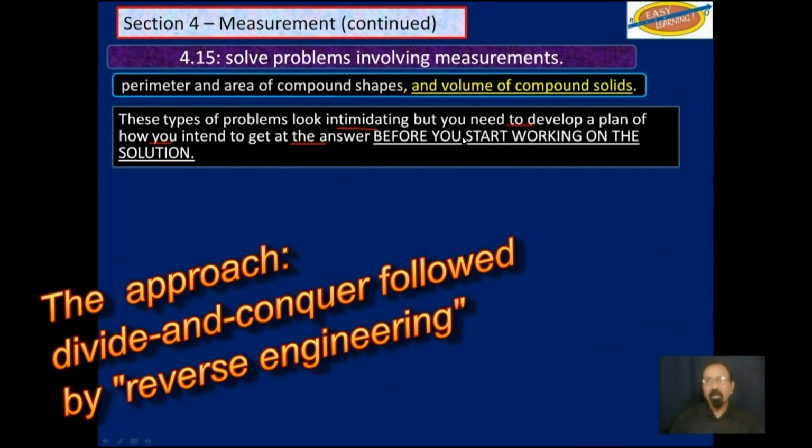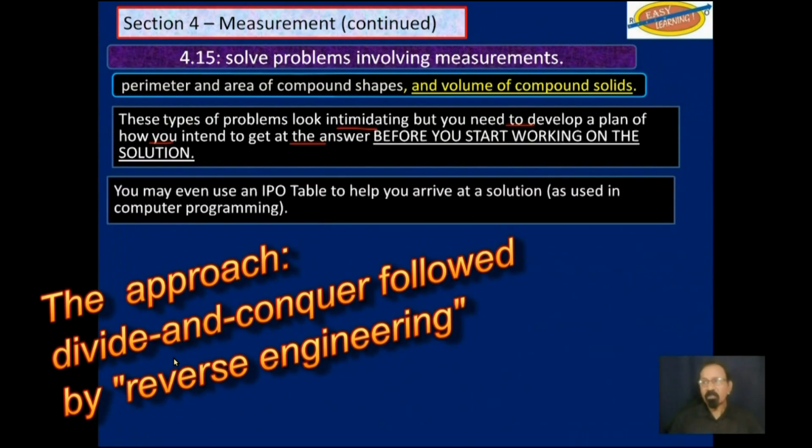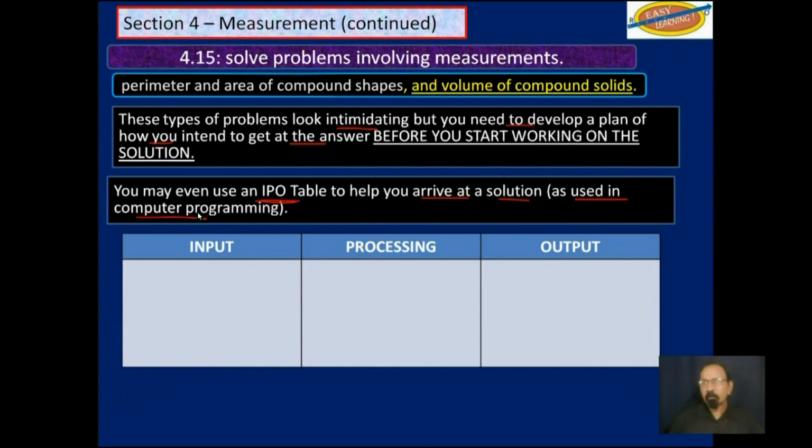These types of problems look intimidating, but you may need to develop a plan of how you intend to get the answer before you start working on the solution. Understand what the question is asking and develop a plan to arrive at your answer. You may even use an IPO table to help you arrive at the solution. And if you're doing IT, you will know what an IPO table means. In computer programming, looks like this. Simply input, that's for the I, processing, and output.